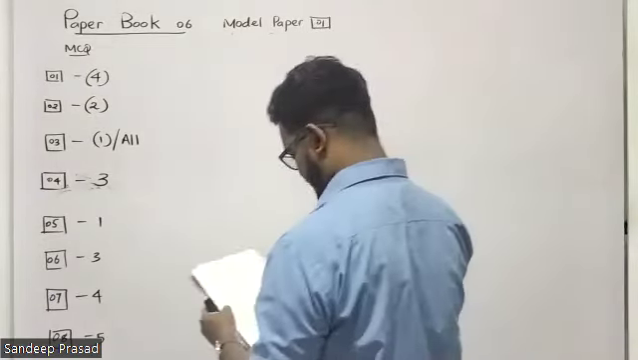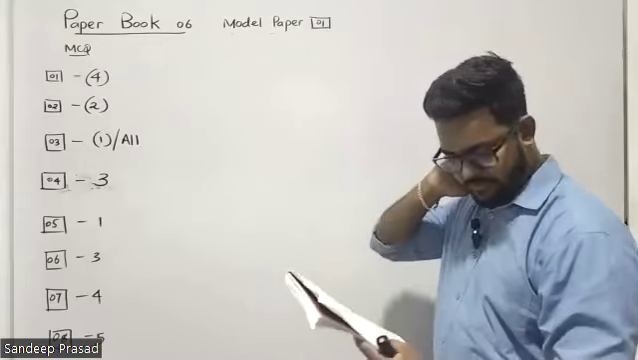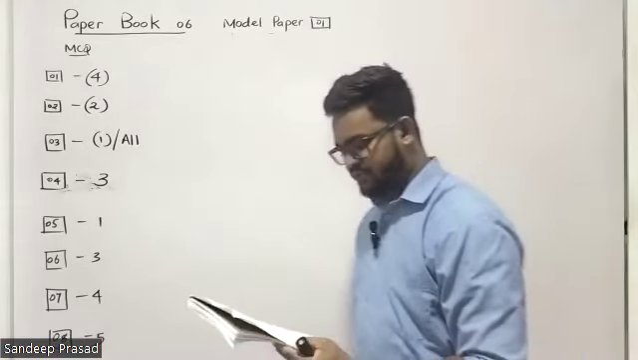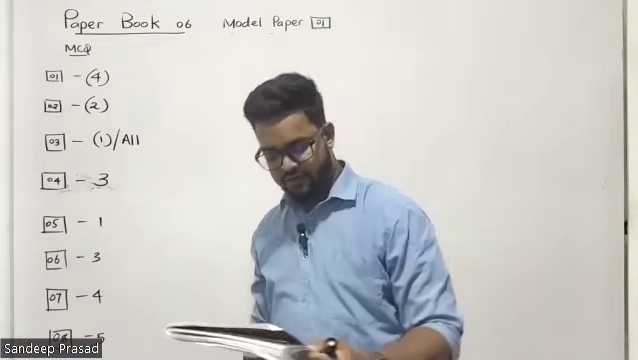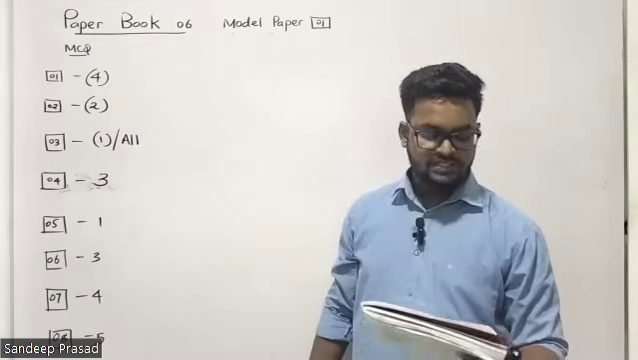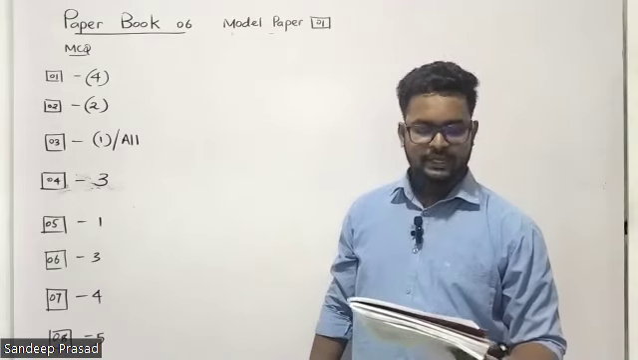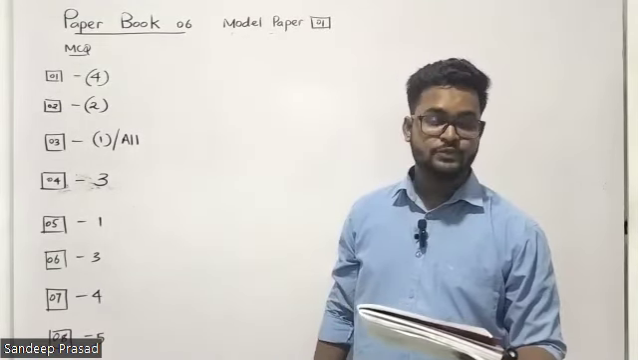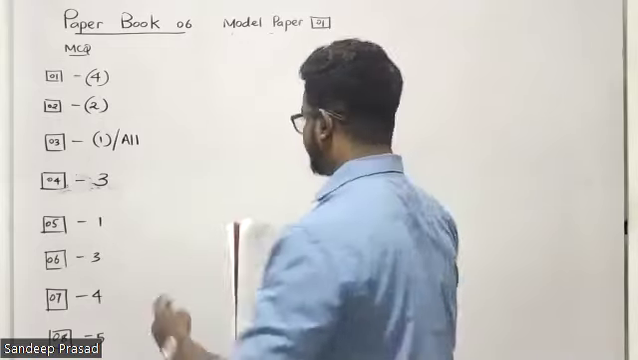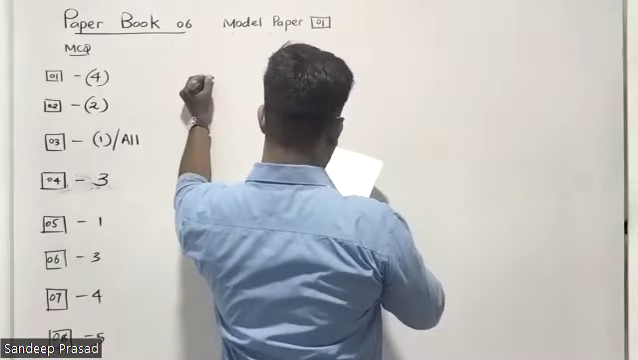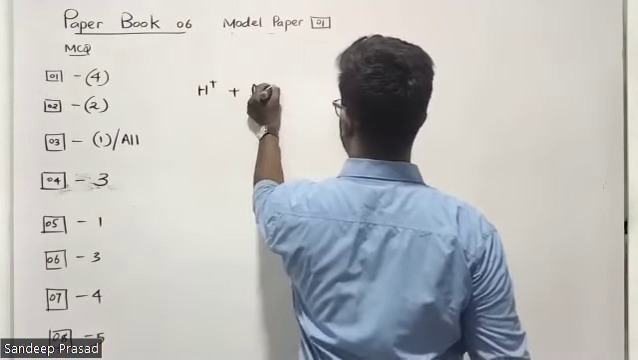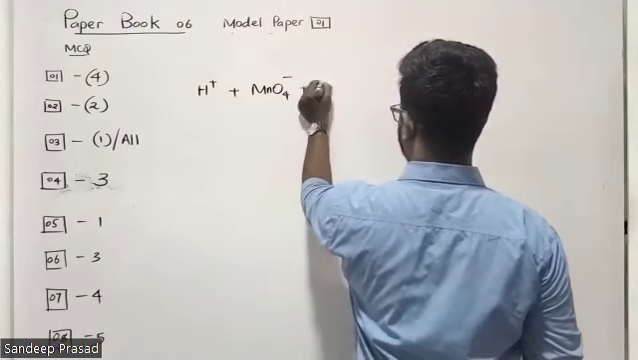Question number 9. 24 cubic centimeter of 0.1 moles per cubic decimeter of potassium permanganate solution was required to completely react with 25 cubic centimeter of a certain ferrous oxalate solution in acidic medium. The concentration of ferrous oxalate solution in moles per cubic decimeter. Easy. Let's see. Students, we have here in acidic medium, permanganate MnO4 minus reacting with ferrous oxalate.